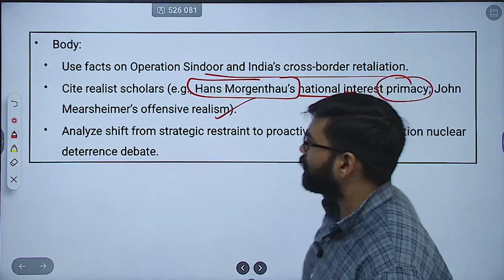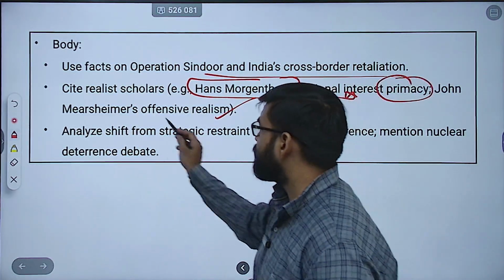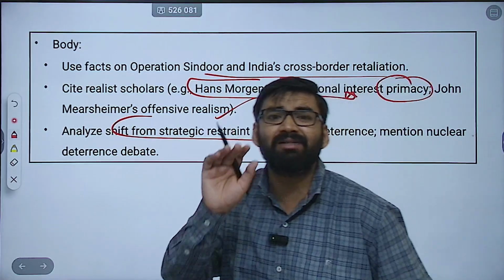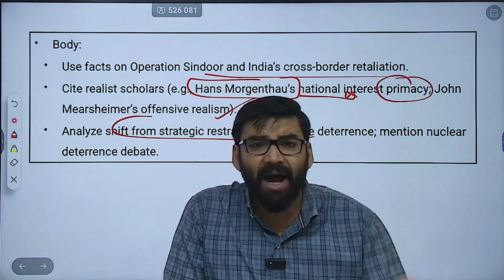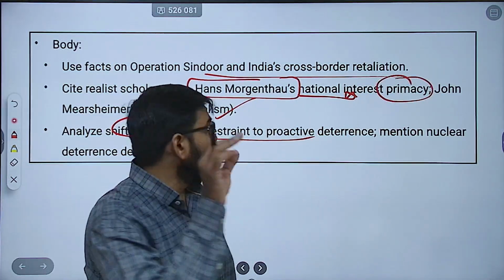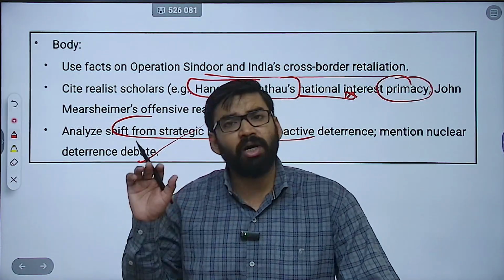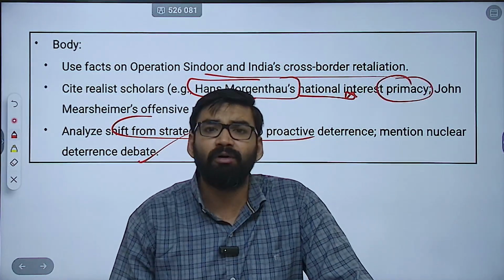These theories you can mention. Clear? You have to apply these theories. Then you can analyze the shift from strategic restraint to proactive deterrence. And in this, you can also mention the nuclear deterrence debate. Clear? So these things you can easily write in your body of the answer.